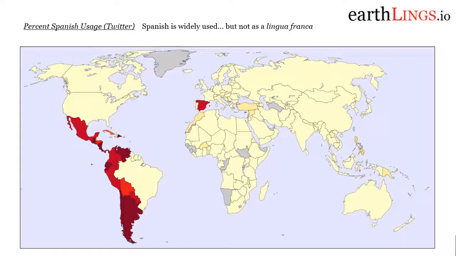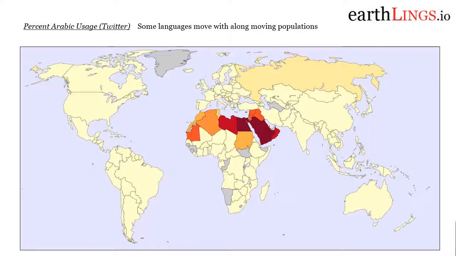Now this becomes interesting as we look at other languages. So we have Spanish, which is an international language in South America, Central America, and Spain, but we don't see it being used as a second or other language in the same way. So a very different profile. Arabic is interesting because we have this sort of central prototypical Arabic-speaking population, but as that population moves around the world because of migration and other factors, the Arabic language moves with that population.